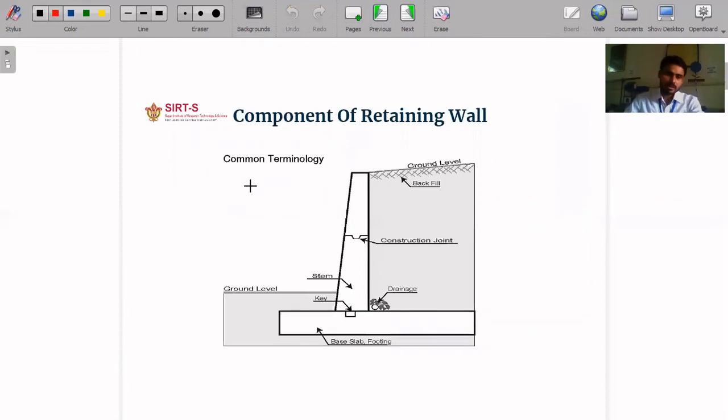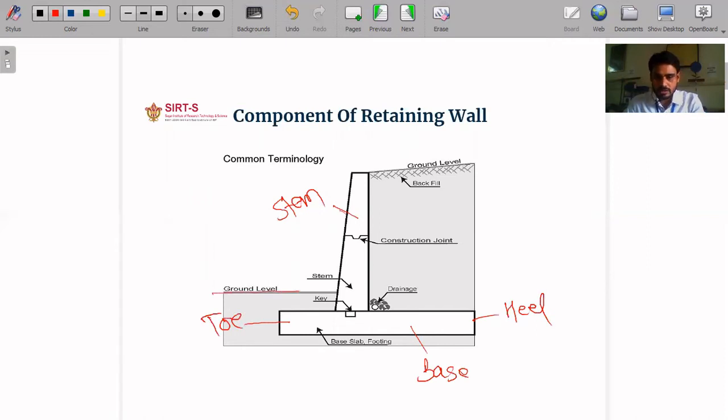Now, components of a retaining wall. What are the major or basic components of a retaining wall, what we are going to design here? In a basic retaining wall, there is a wall that is called the stem, that is the base, and the base has two parts. The back side part is called the heel, and the front side part is called the toe. That is the original ground level, and that is the soil filling level, the artificial filling that we have done.